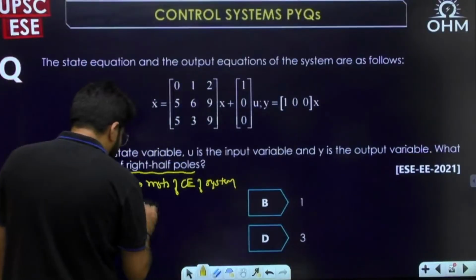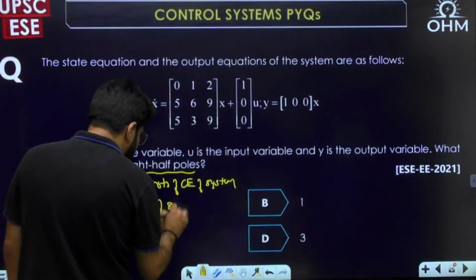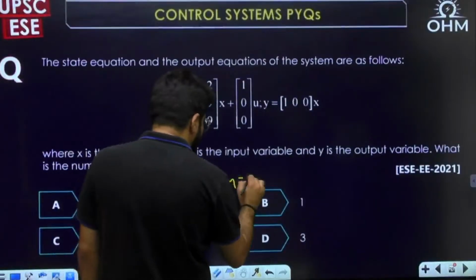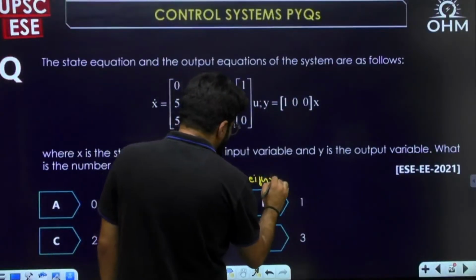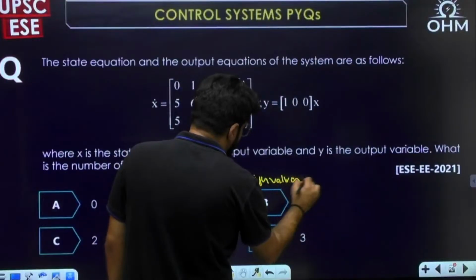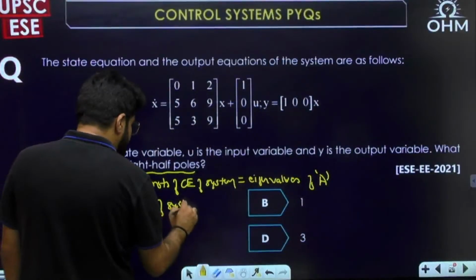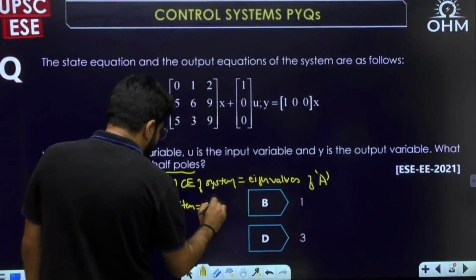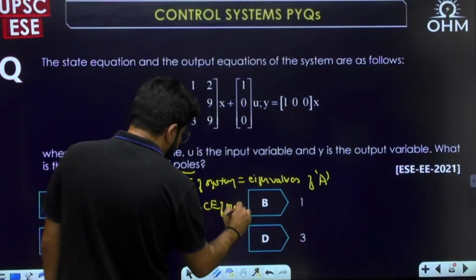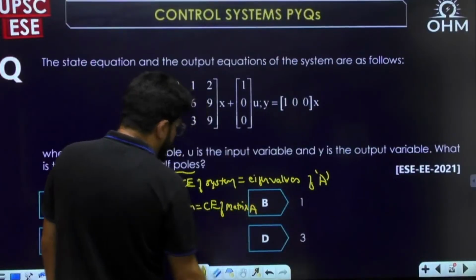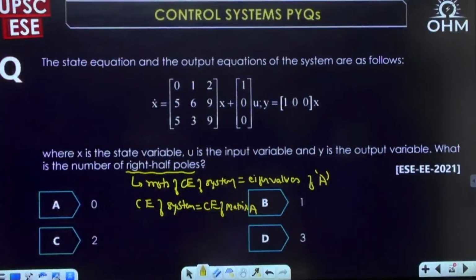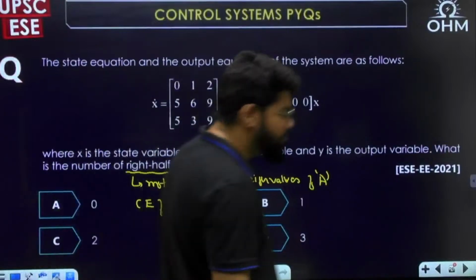The roots of the characteristic equation of the system are also equal to the eigenvalues of the system matrix, which is A, and the characteristic equation of the system is identical to the characteristic equation of the matrix A. Correct? These are some principles you must know.